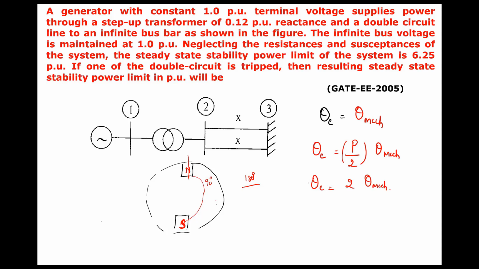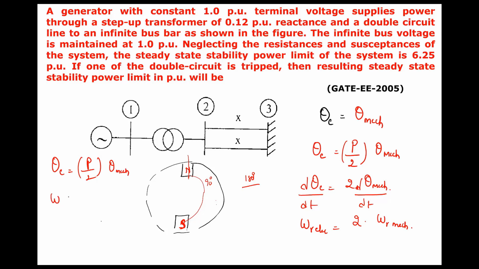So if you differentiate this one, you are going to get omega r electrical is equal to again 2 times omega r mechanical. Understand? Okay. Similarly, even if you do it for angular acceleration, it will become P by 2. So you have to remember theta electrical is equal to P by 2 into theta mechanical.